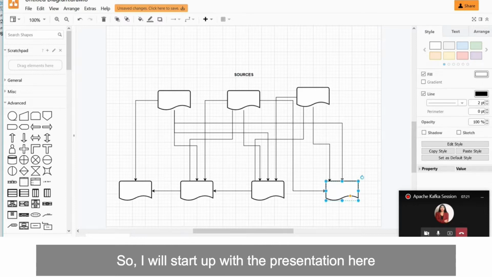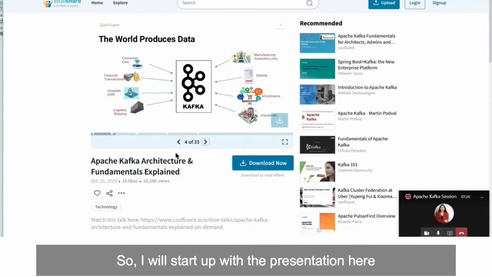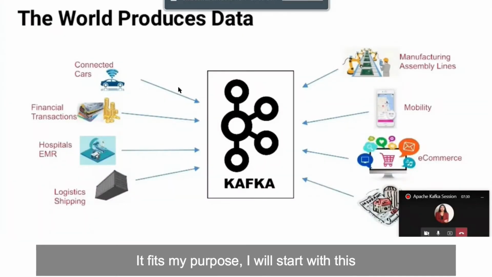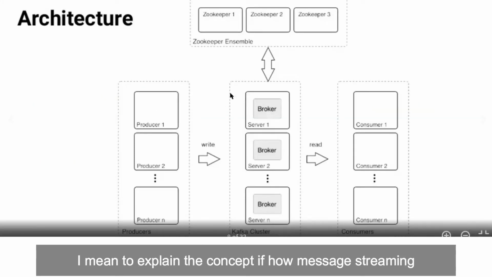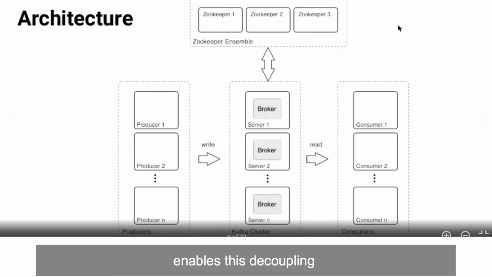So I'll start up with the presentation here. Actually, I found a pre-made presentation, so it fits my purpose. I'll start with this. To explain the concept of how message streaming enables this decoupling, I'll use this diagram first.